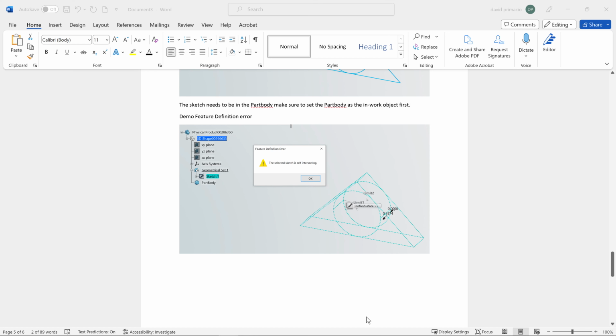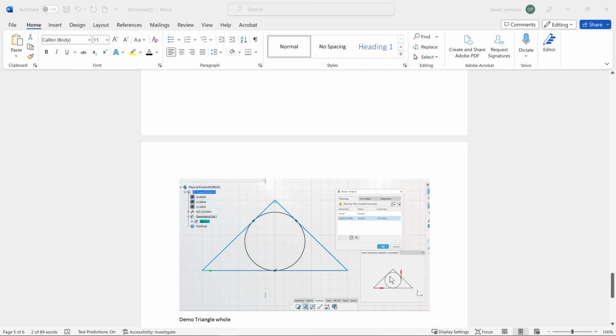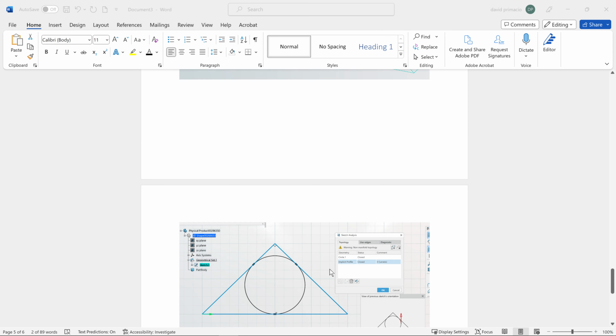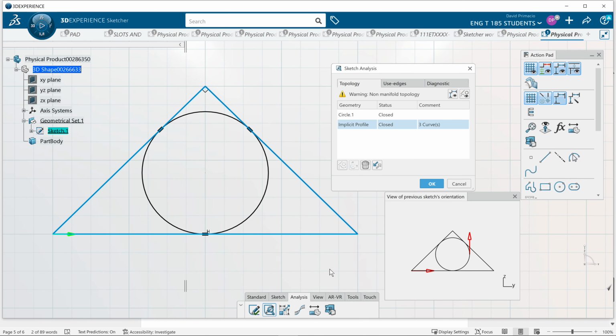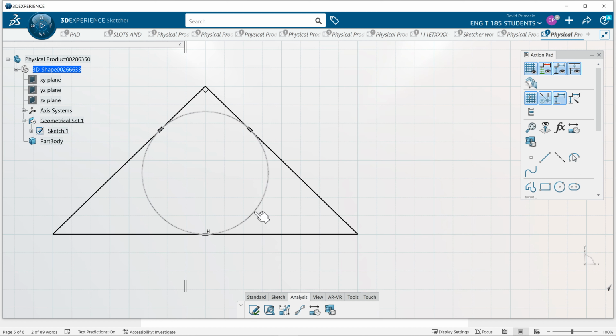Okay, we just finished talking about the definition error. I assume you know how to add this picture in already. So I just added that picture in underneath the definition error. All right. So I'm going to delete this circle. We'll just say, okay, close this off. And let's delete this circle.